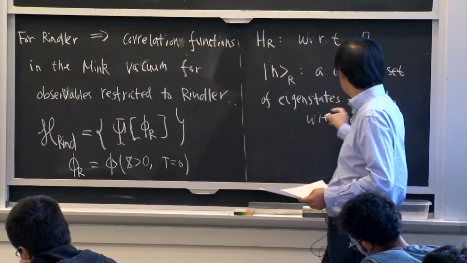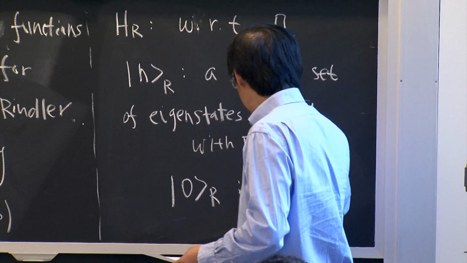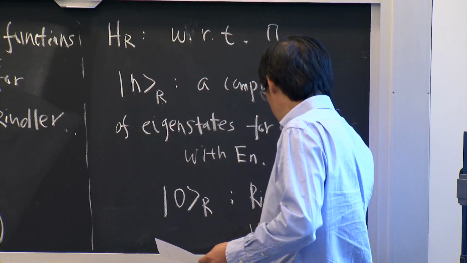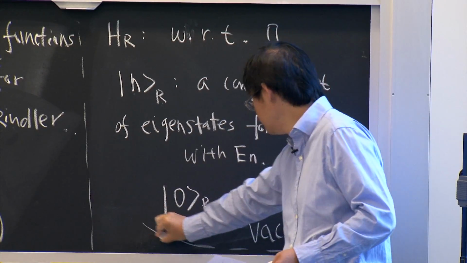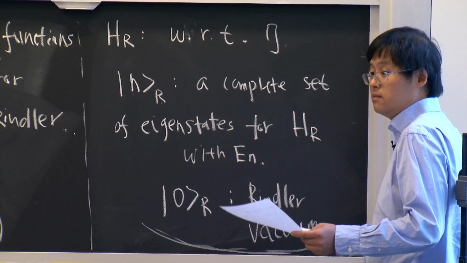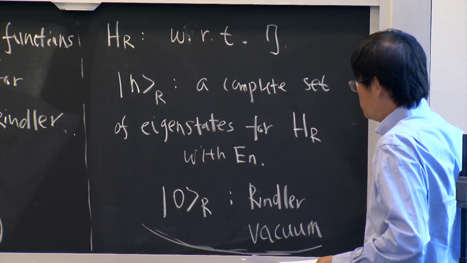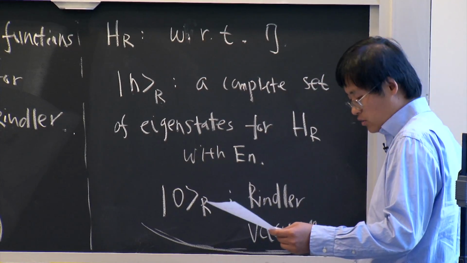In particular, the ground state is what we call the Rindler vacuum. We said before that if you do straightforward canonical quantization with respect to eta, you get the Rindler vacuum, which is different from the vacuum we identify with theta periodic by 2 pi.